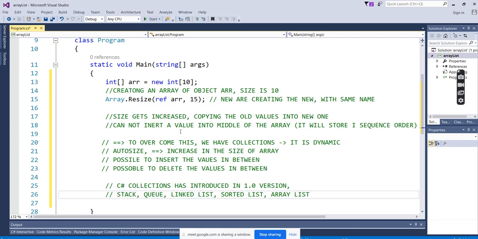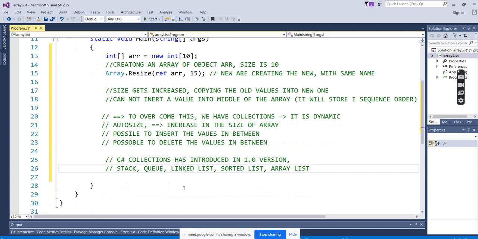So these are introduced over the collections, and these are called the non-generic collections, which were introduced in 1.0. You can see the stacks, queues, linked list, sorted list, array list. If you are aware of the programming languages C or C++, we have done all this, right? We have done the stacks, we have done the queues. Basically it's all data structures.